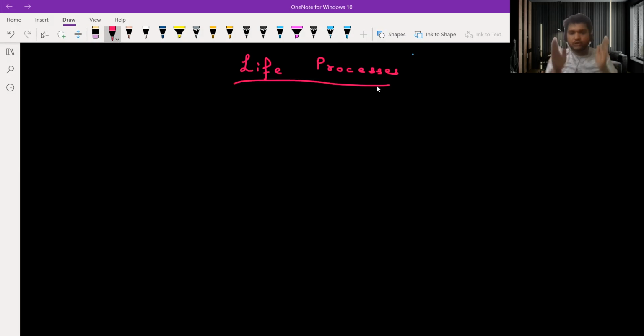It means all those processes which are essential for sustaining our life, like nutrition, respiration, circulatory system, excretion, and the nervous system for control and coordination. We have so many processes which are essential for sustaining life, not just my life, but everybody's life. Life processes are very important. Now I'm just introducing the other topics as well. The first topic is nutrition.